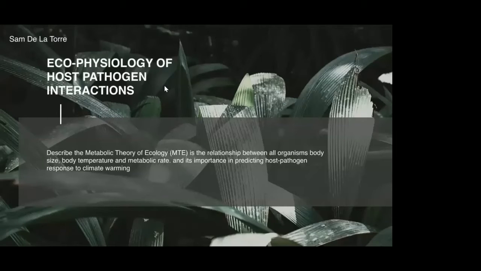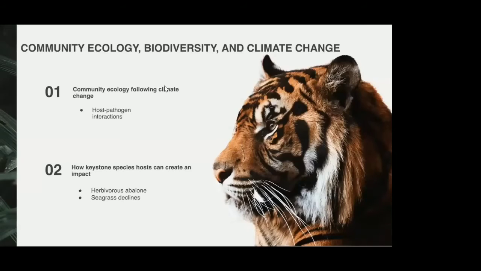The metabolic theory of ecology is the relationship between all organisms and their body size, metabolic rate, and body temperature. This is important in predicting host pathogen responses to climate warming. Host pathogen interactions in community ecology are greatly affected by climate change, with some loss of these interactions and the gain of novel species pairings.